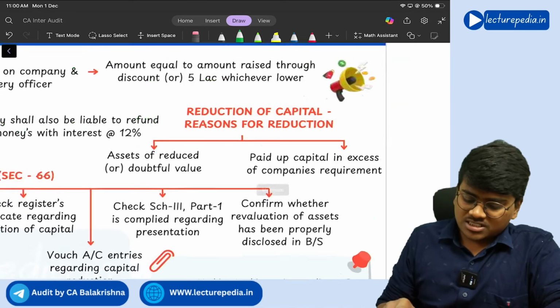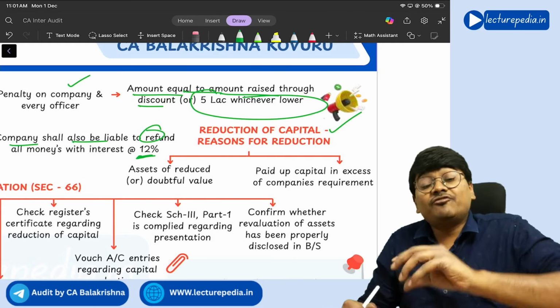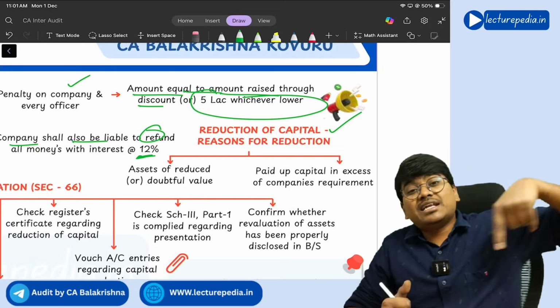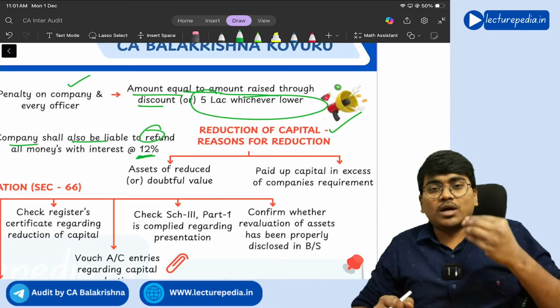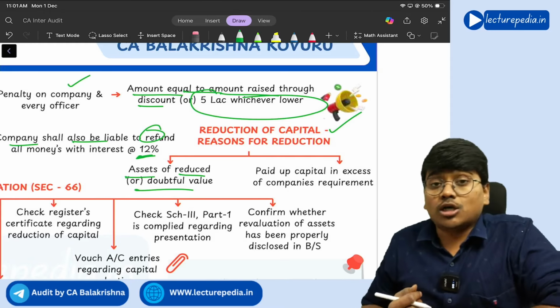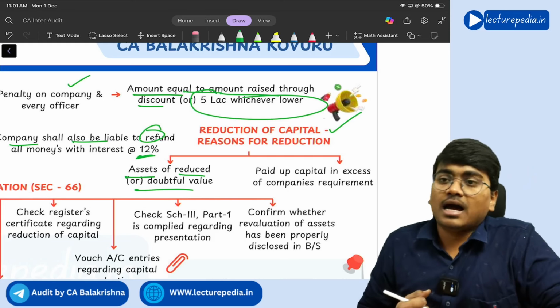Now for writing off that 50 crore amount, you need to have some reserves. If you don't have sufficient reserves, then that amount will be written off from the share capital. That is the first reason why reduction of share capital can arise: assets of reduced or doubtful value, because of which reduction of share capital can occur.